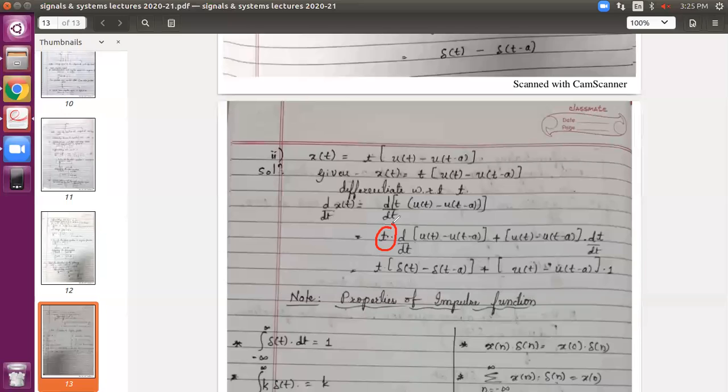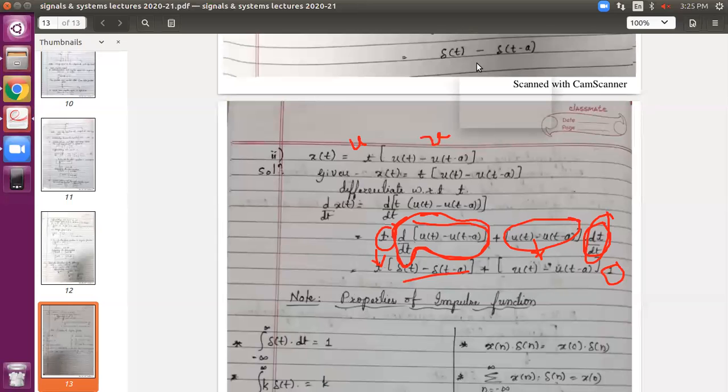This is one term, u into d by dt of v plus v into d by dt of u. This is your u, this is your v. I have kept this as it is. Differentiation we solved in the previous problem, I have put it directly here. And next, keep this as it is. Differentiation of t with respect to t is 1. It is as simple as that. Just for your understanding and simple practice, I have put these two problems.